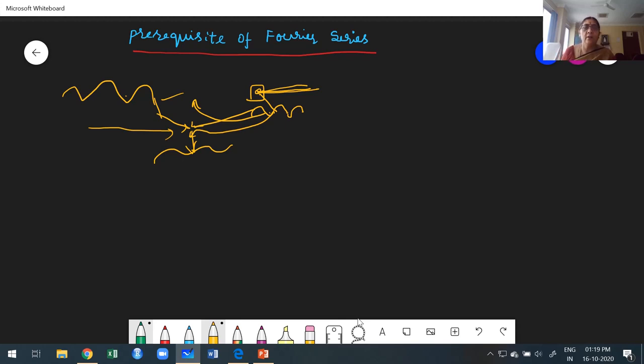Okay. Now move to the prerequisite. What's the meaning of prerequisite? Prerequisite means, if you want to study Fourier series, before going to study Fourier series, what previous knowledge do you require to understand it? That is nothing but prerequisite. We already studied the prerequisites in your first year level, and also at PU level.